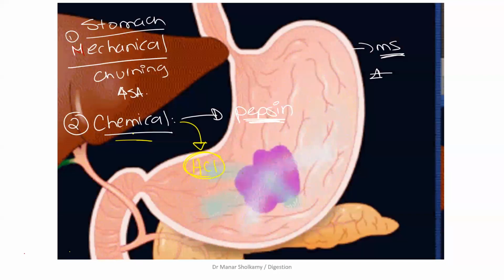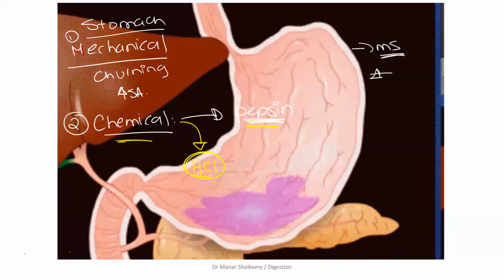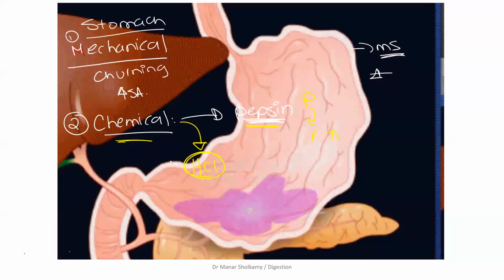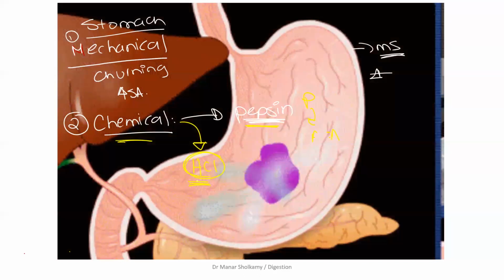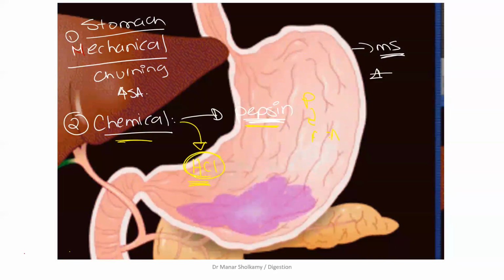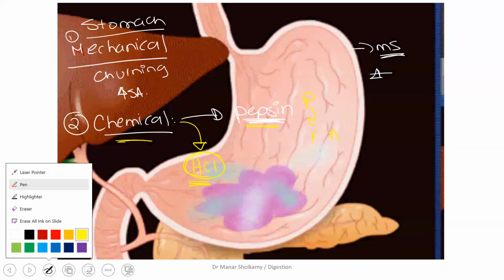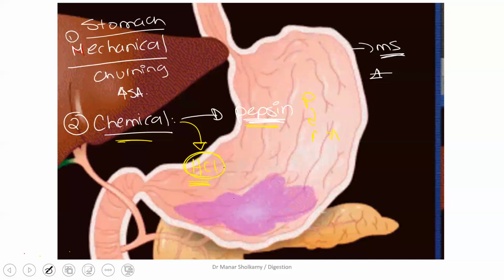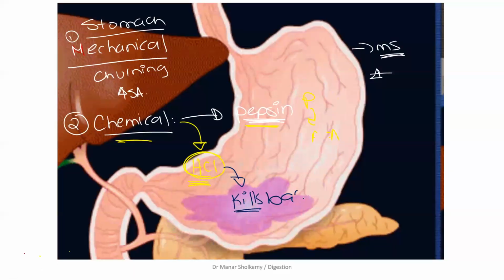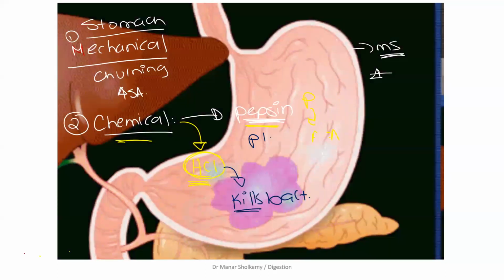We are in the stomach. We said that the stomach produces pepsin. And this pepsin is an enzyme that will break down proteins into amino acids. And what else does it produce? What is HCl? Hydrochloric acid. This hydrochloric acid, what is the function of this hydrochloric acid? It kills the bacteria and provides a suitable medium, the optimum pH for the pepsin enzyme.